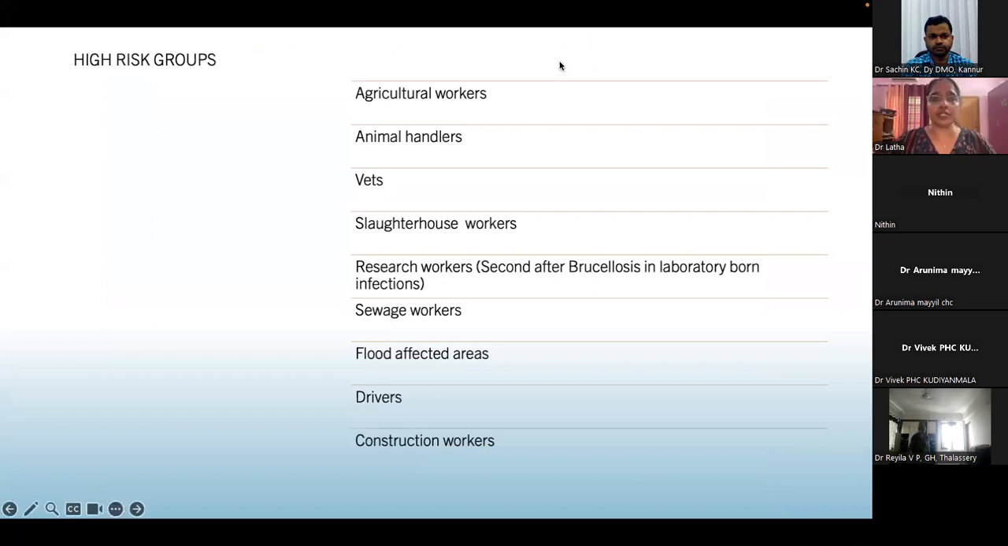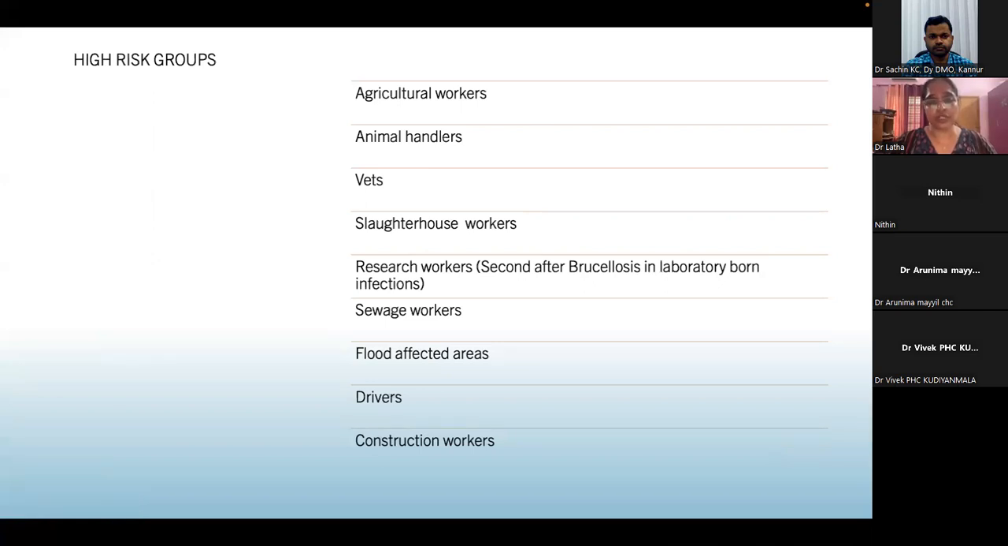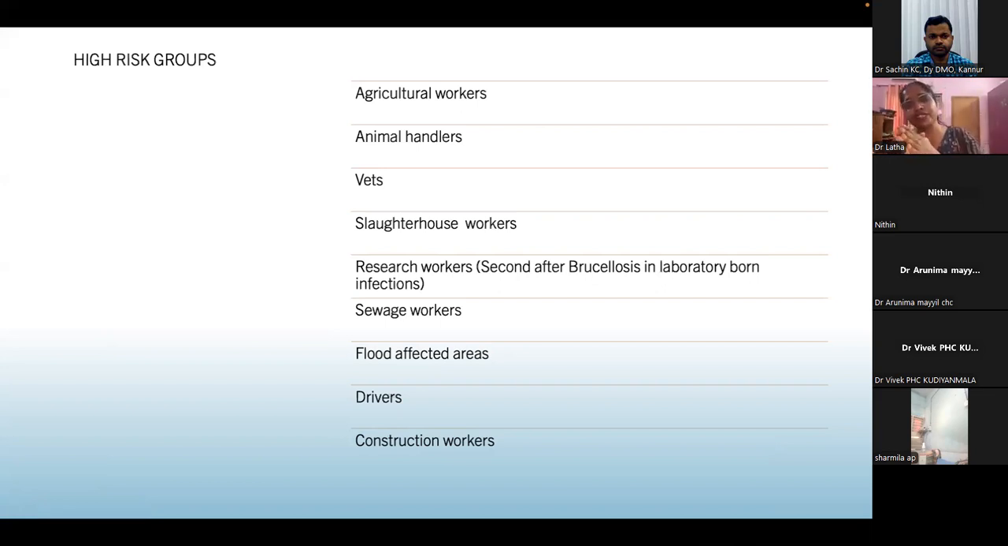So high-risk groups include agricultural workers, animal handlers, vets, slaughterhouse workers, research workers, sewage workers, flood-affected areas, drivers, and construction workers. See, this is very important because now what we are seeing is even with the continuous rainfall of a few hours, the roads are getting flooded, so there'll be some mixing from the drains and everything. So there is a chance of more and more leptospirosis cases in the coming days.